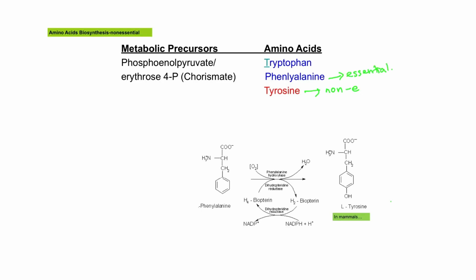What does this mean? It means that in order to synthesize a non-essential amino acid, tyrosine, an essential amino acid, phenylalanine, is required. Therefore, the synthesis of tyrosine here depends on the dietary intake of phenylalanine. This brings to another scenario.